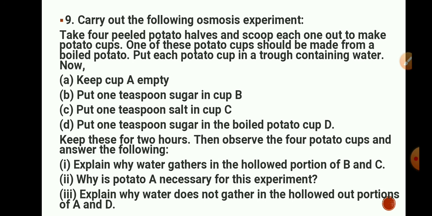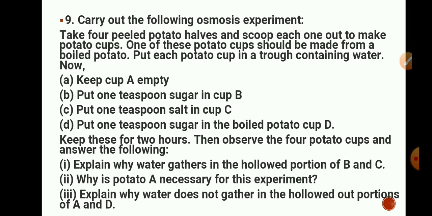Now see, keep cup A empty. Put 1 teaspoon of sugar in cup B, 1 teaspoon of salt in cup C. Put 1 teaspoon sugar in the boiled potato cup. So out of 4, 1 potato should be boiled. Now keep these for 2 hours. Then observe the 4 potato cups and answer the following. Explain why water gathers in the hollowed portion of B and C.